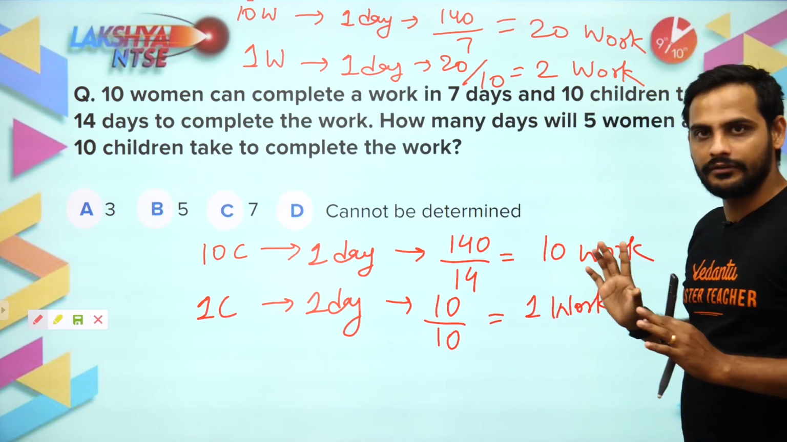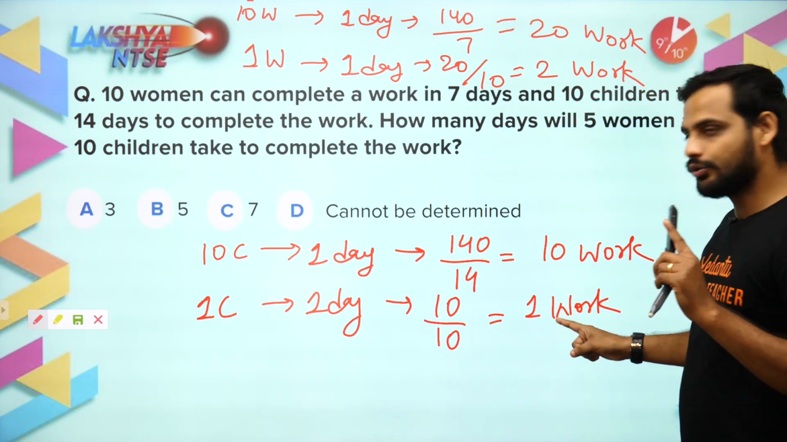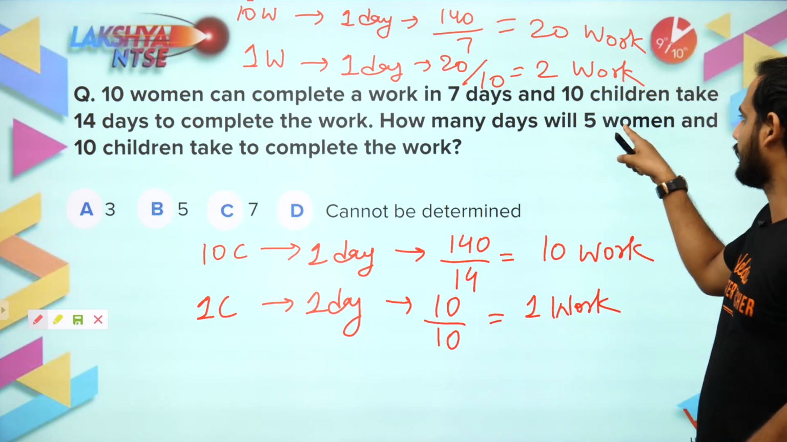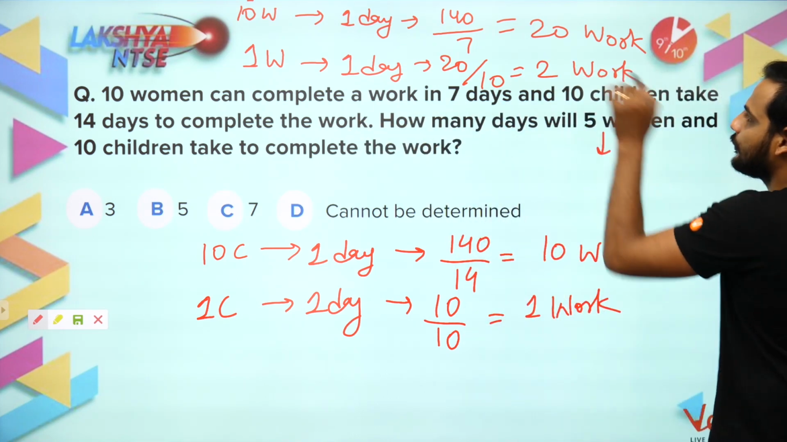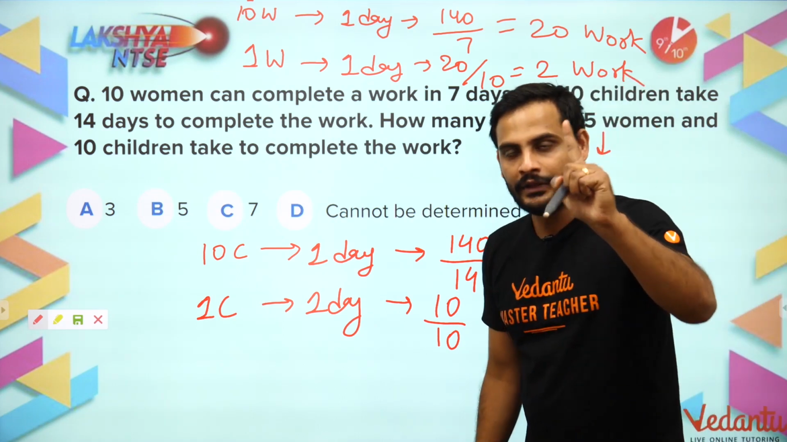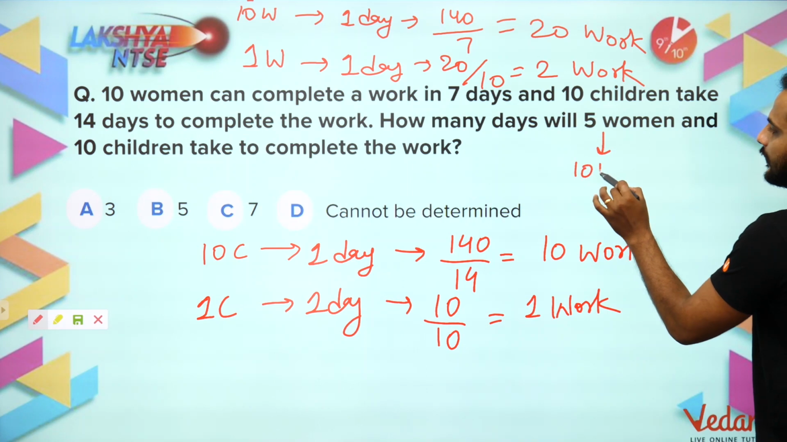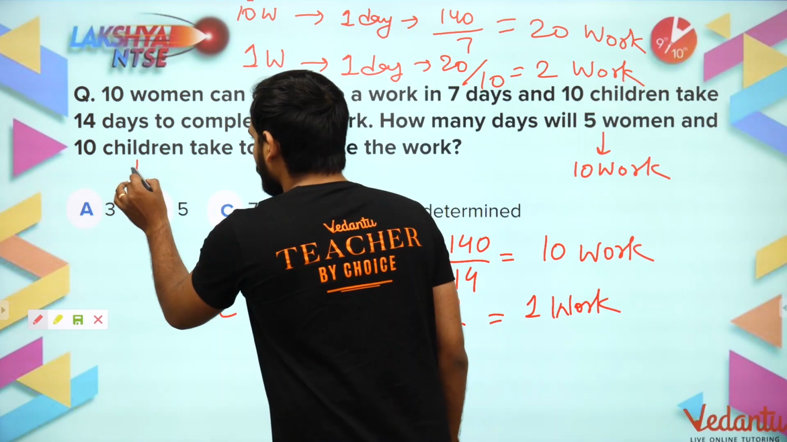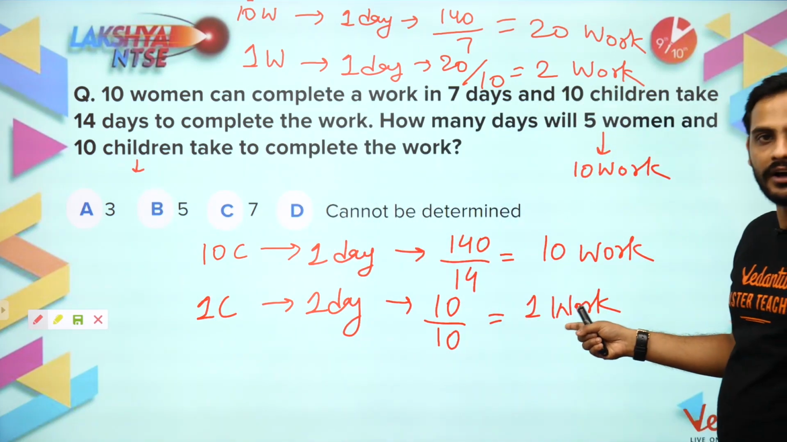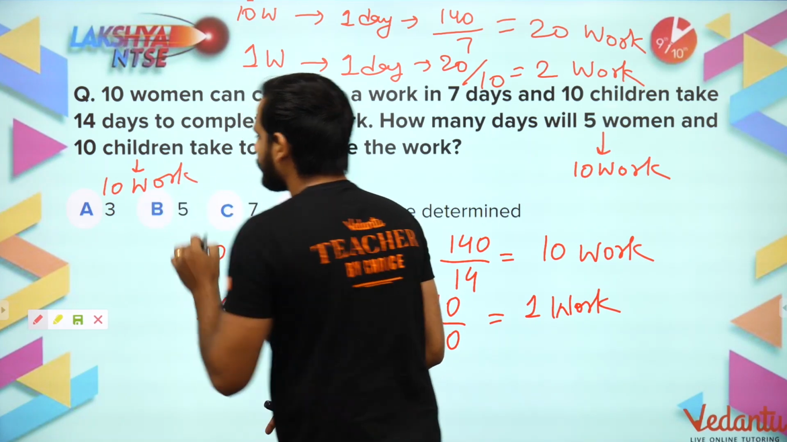So we got the basic: 2 work and 1 work, right? One woman does 2 work in 1 day. One child does 1 work in 1 day. Now let us see what they are saying. 5 women and 10 children. If one woman does 2 work in 1 day, then 5 women will do 5 into 2, that means 10 work in 1 day. And one child completes 1 work in 1 day, so 10 children will complete 10 work in one day.